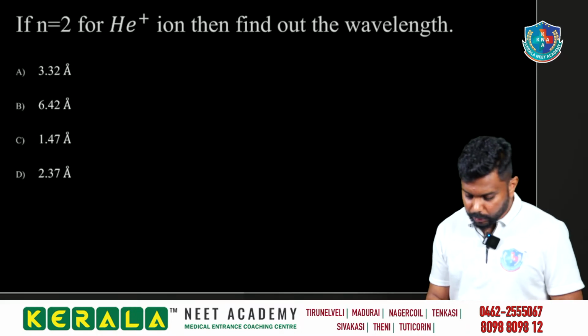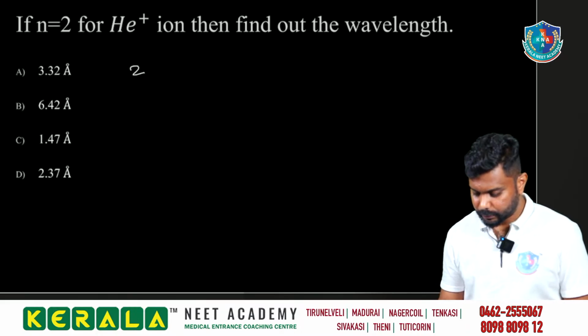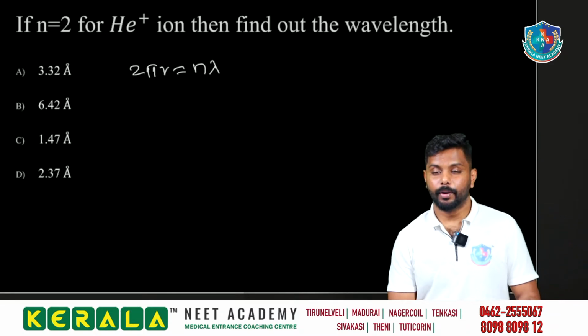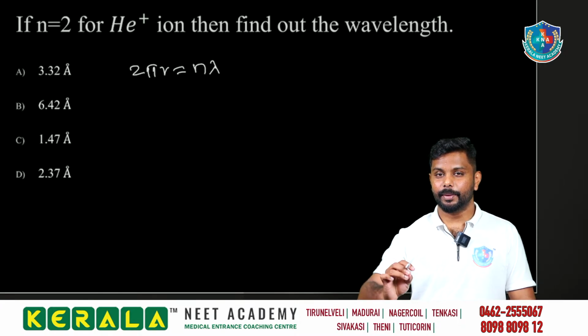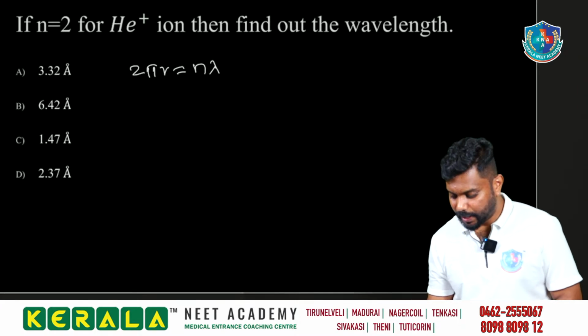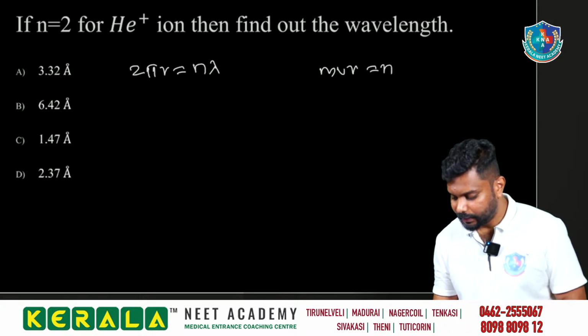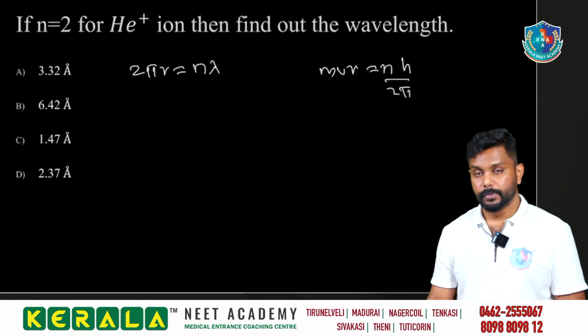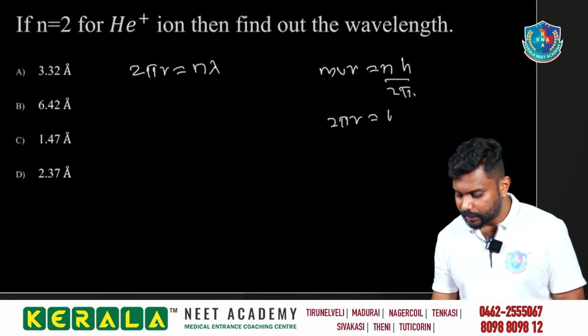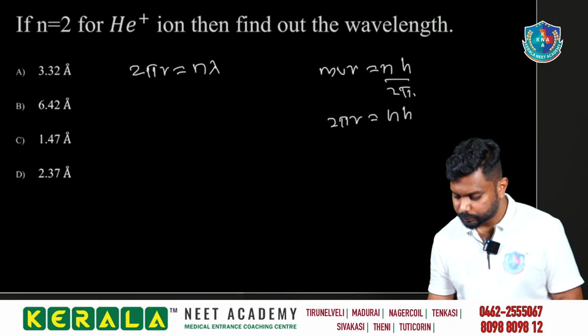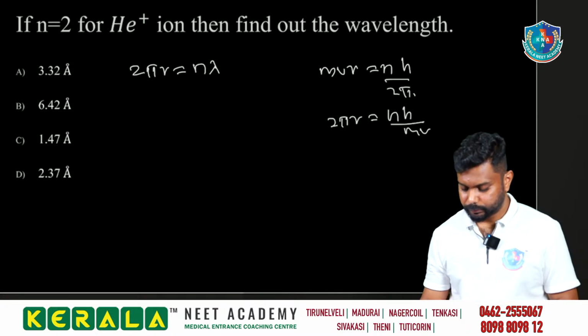We can use 2 pi r is equal to n lambda. It is from Bohr. In Bohr, from the quantization of angular momentum, mvr is equal to nh by 2 pi. So what can we do here? Bringing the 2 pi over, 2 pi r is equal to nh by mv.